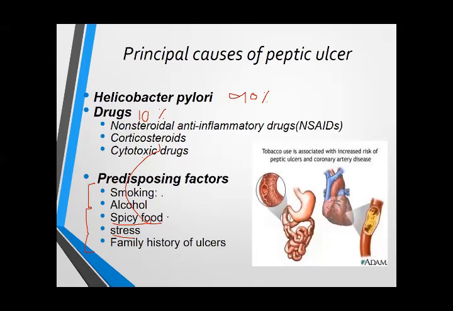Although spicy food, stress, alcohol, smoking, and family history of ulcers can all contribute to the development of peptic ulcer, these are not the causative agents. Okay? The causes are H. pylori and the drugs. These are the predisposing or aggravating factors.